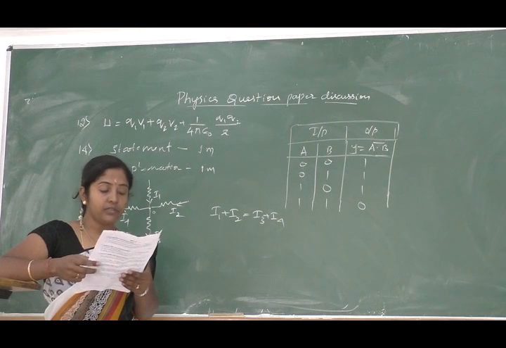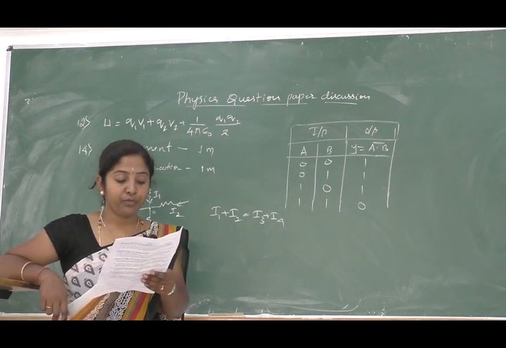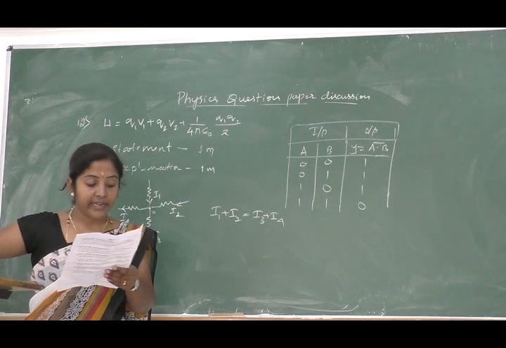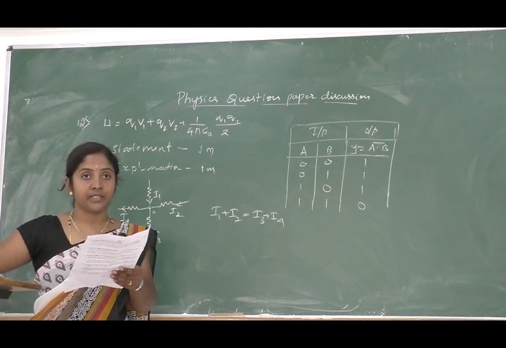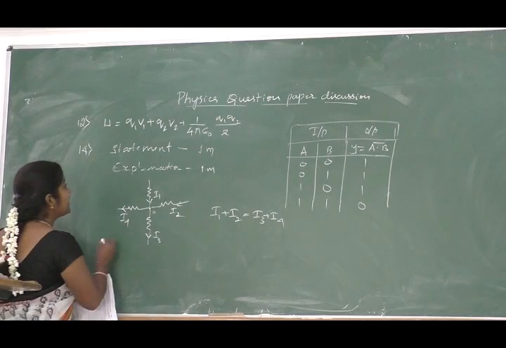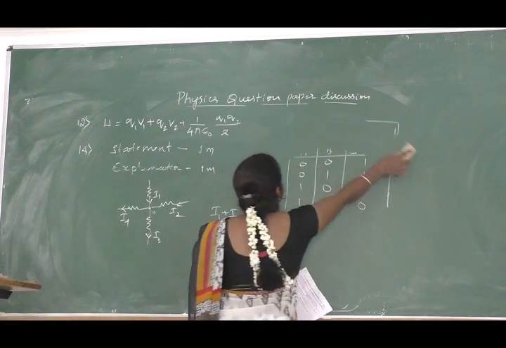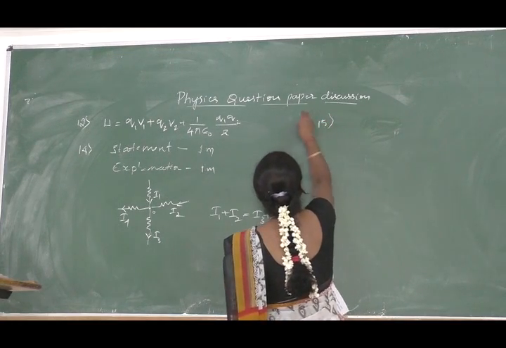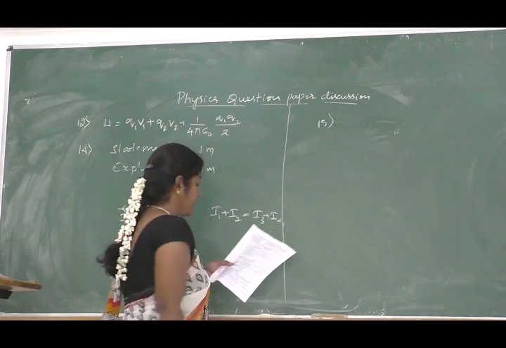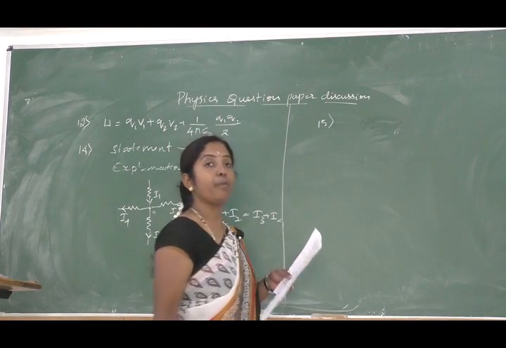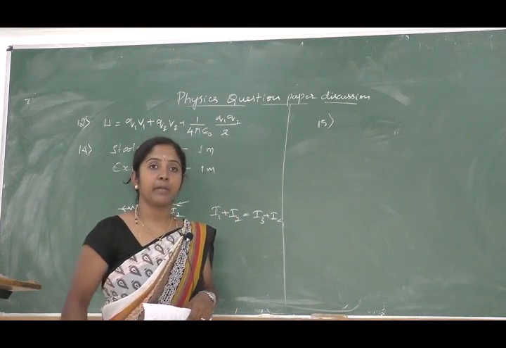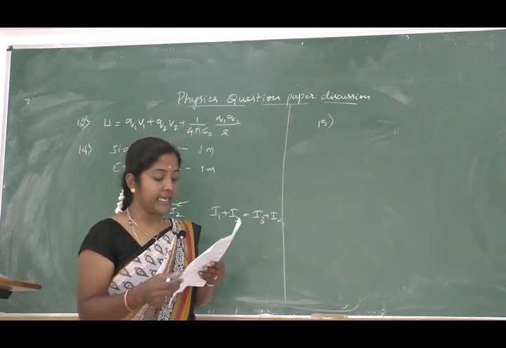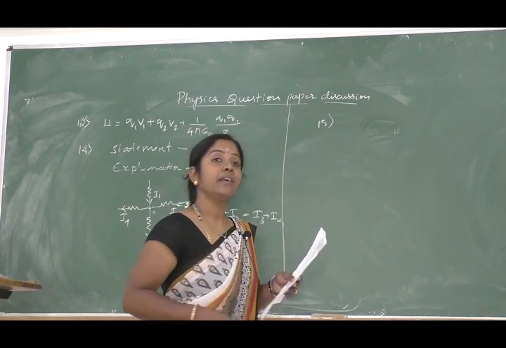Next one, 15th question. Mention the expression for magnetic field at one end of an infinite length solenoid and explain the terms. Usually when doing the derivation, you derive the field inside the solenoid, but here what is asked is at one end of the solenoid.